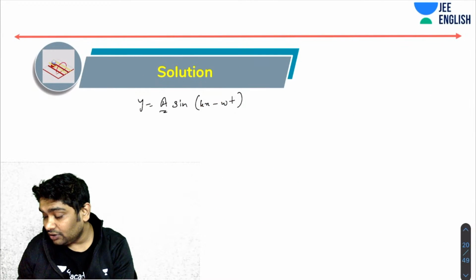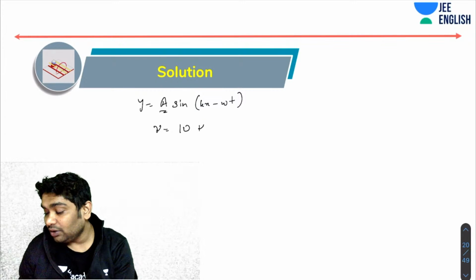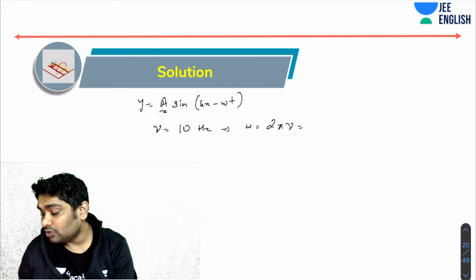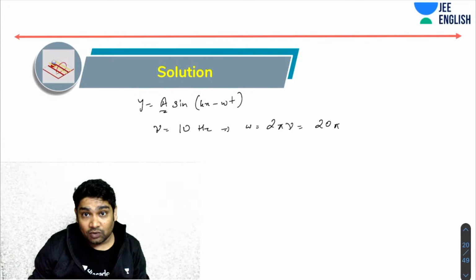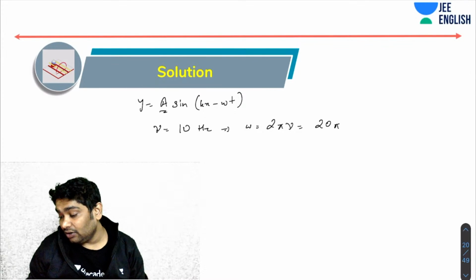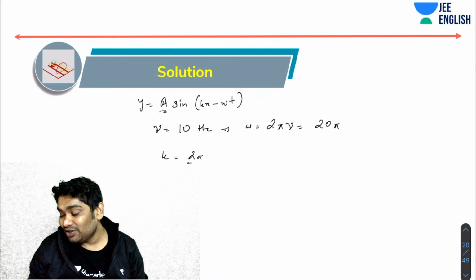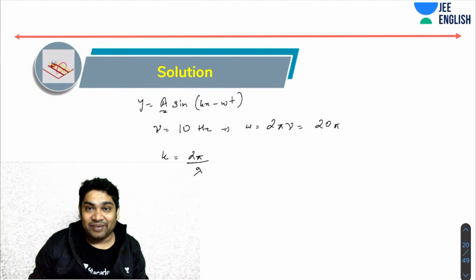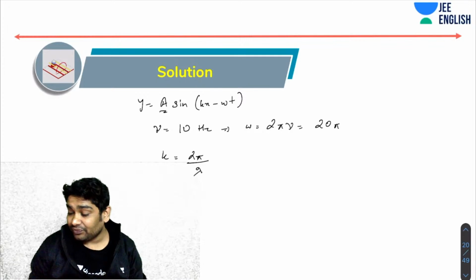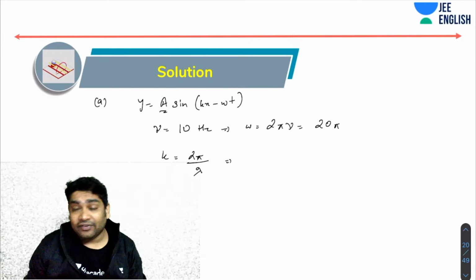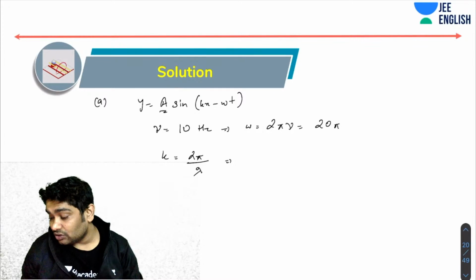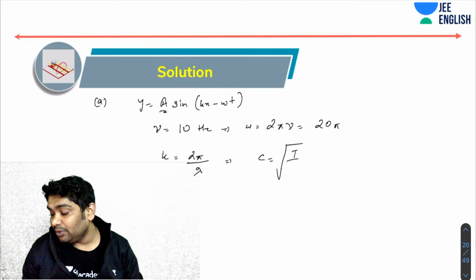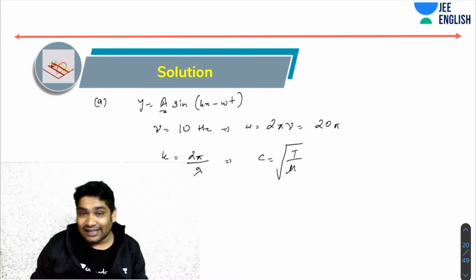Okay. So since I know the frequency, nu is 10 hertz, I know the omega. Omega is related to nu as 2 pi nu. So omega becomes 20 pi. Okay, so I already got omega. Now what is left for me is to figure out what k is. Now for k, I know it is 2 pi over lambda. If I can figure out lambda, then I will have my k also, and then I can tell you the wave equation. Okay. Now, how do I figure out lambda then? I already know nu. Can I calculate c? Yes, I can. So c, I know is root of T over mu, which is tension over mass per unit length.